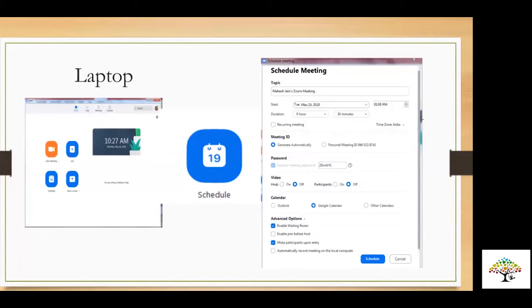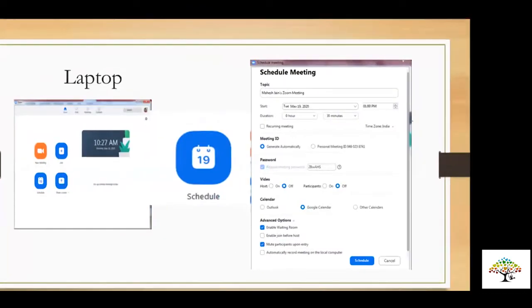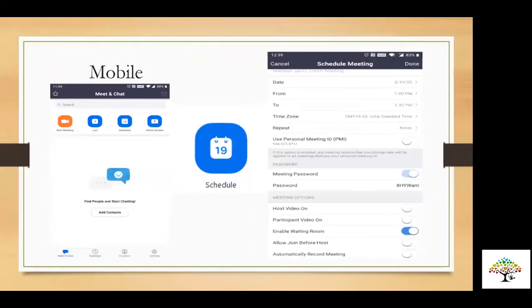Now coming back to what I'm doing right now on mobile, how to schedule your meeting on mobile. So now this is the option of scheduling a meeting on mobile. When you are on mobile, the same options come here also, but the screen is small.